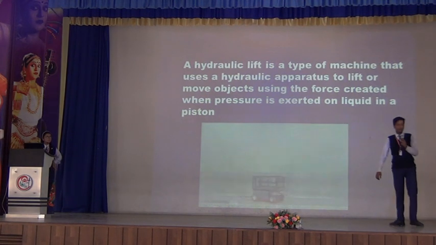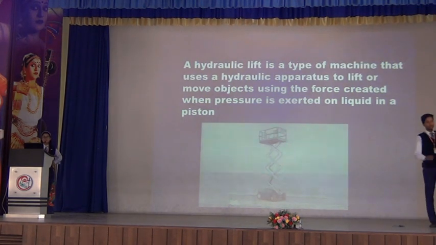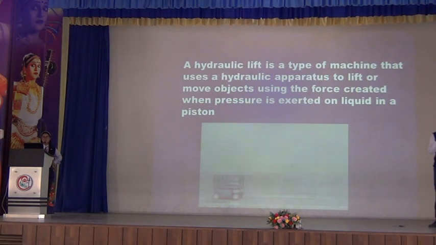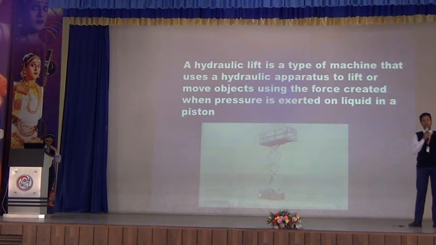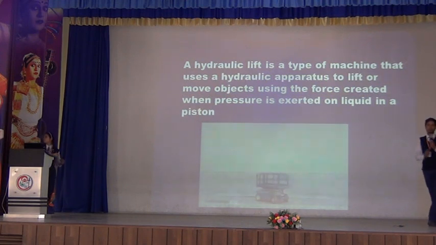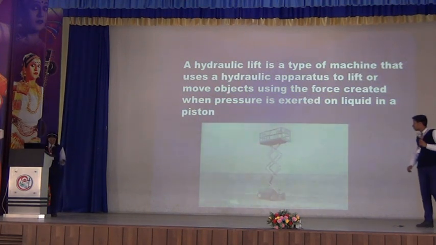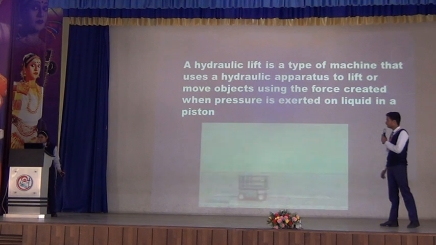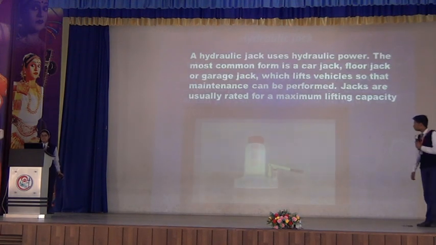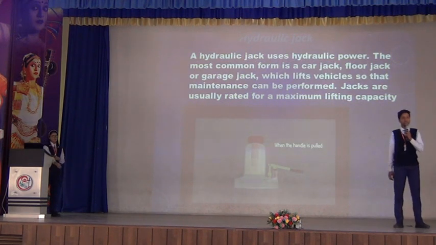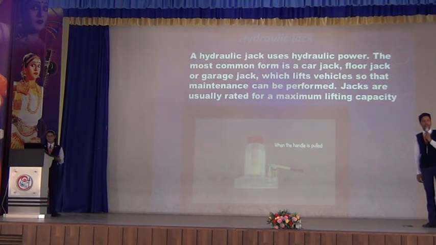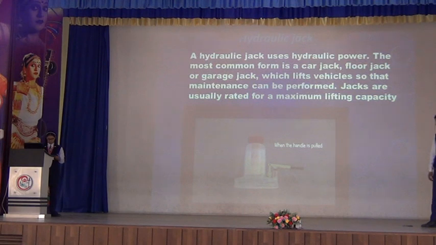So the hydraulic lift mainly works on Pascal's law, in which an apparatus is used to lift a load and move it from one distance to another. It is mainly used for loading and unloading of substances. And next is the hydraulic jack. The hydraulic jack is fixed and it is used to lift heavier loads among all the hydraulic machines. The hydraulic jack has the maximum carrying capacity.